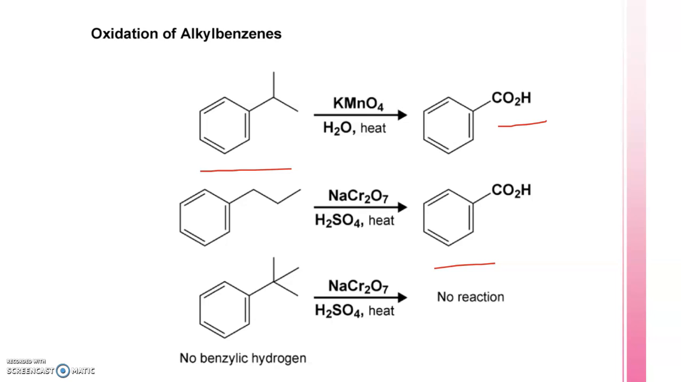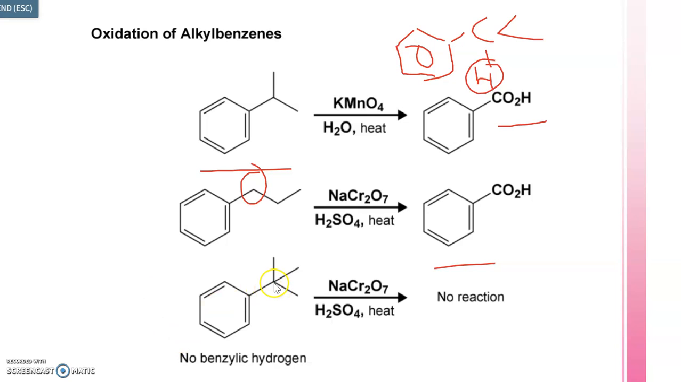Only one carbon would remain on the benzene ring as the acid group. So irrespective of chain size, the benzylic carbon next to the benzene ring would always get oxidized into an acid group. Here different examples are given. One thing you need to remember is this is the benzene ring, the carbon next to it is the benzylic carbon, and that carbon has to have one hydrogen to get oxidized. If that hydrogen is not there, this reaction is not possible.